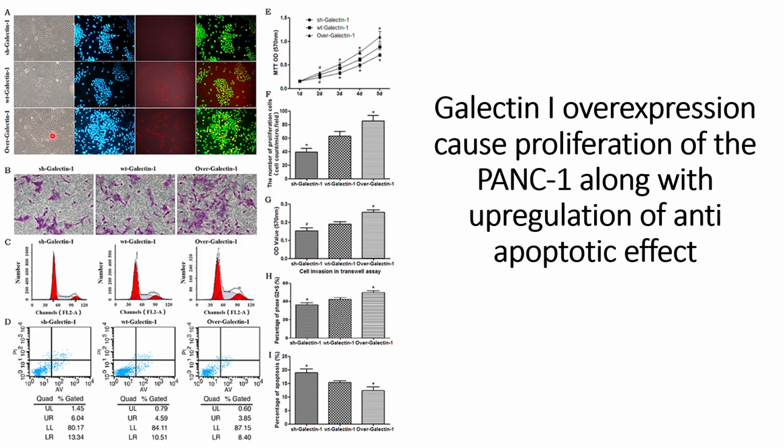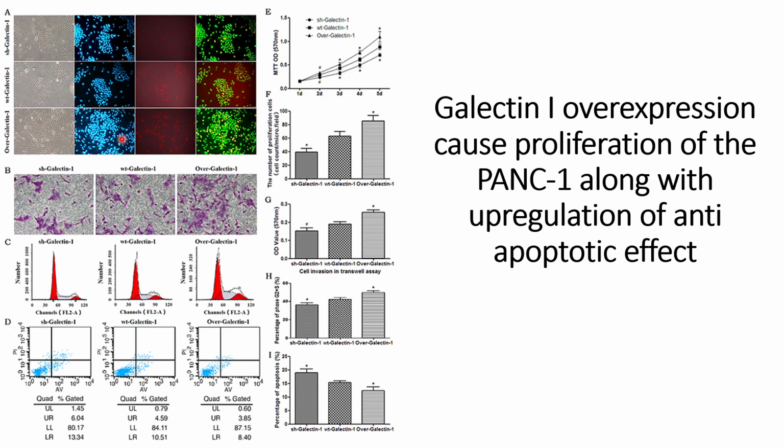So first they did the EdU assay to check the proliferation of these different conditions, and from the images it is clear that the one case where galectin-1 has been knocked down has less signal for the number of cells, and it is comparable to the wild type galectin-1 cells, but it is still less than the wild type cells, as they have also shown the quantitative analysis.